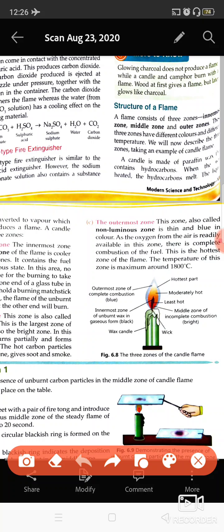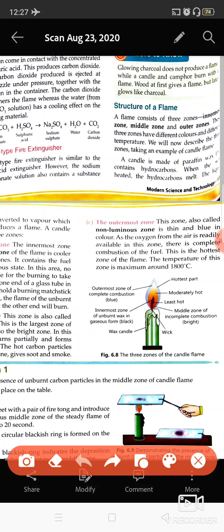So these form carbon, and this carbon burns to form a huge amount of smoke. And this region looks orangish or yellowish in color because of the incomplete combustion of the carbon particles. And it is moderately hot.